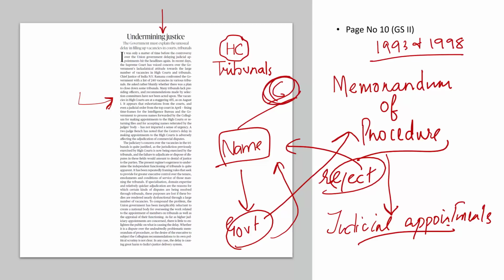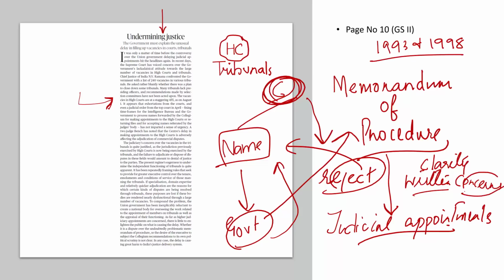The collegium, the Supreme Court is saying you cannot reject a name. You can only seek clarity. You can give in writing what your concerns are regarding these names suggested by the collegium. But you don't have the power, you don't have the option of rejecting a name.